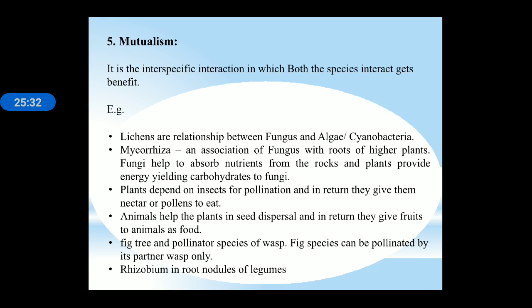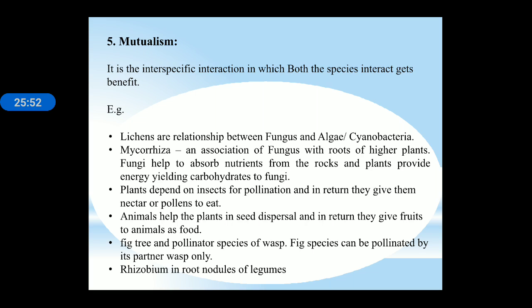Next is mutualism. Mutualism is the interspecific interaction in which both species get benefited. Example: lichen and mycorrhiza. Lichen is the association between fungus and algae. Algae prepare the food which is utilized by the fungus, and the fungus provides shelter. Mycorrhiza is the association of fungus with the roots of higher plants.